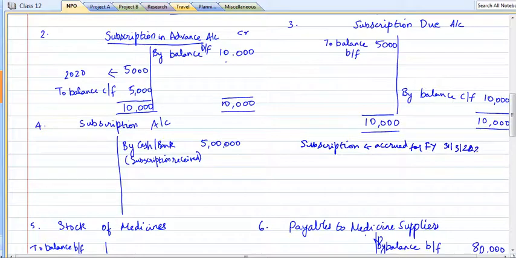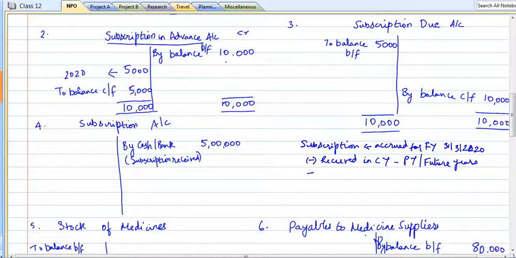In these 12 months, whatever subscription is receivable is the only subscription accrued for the year. So we should exclude whatever subscription we received in the current year pertaining to the previous years or for the future years. That is to be excluded.